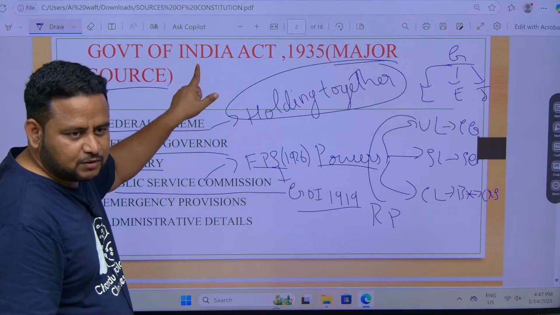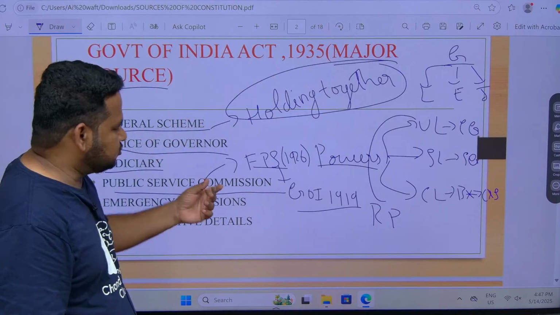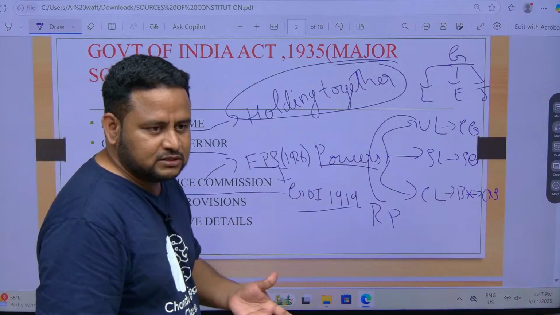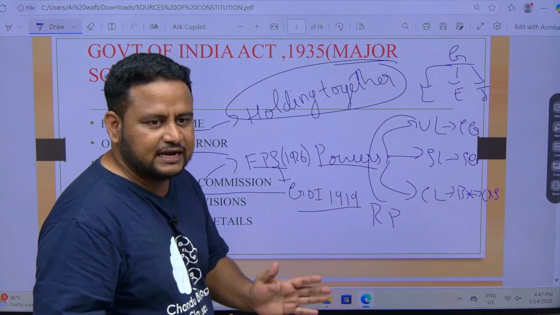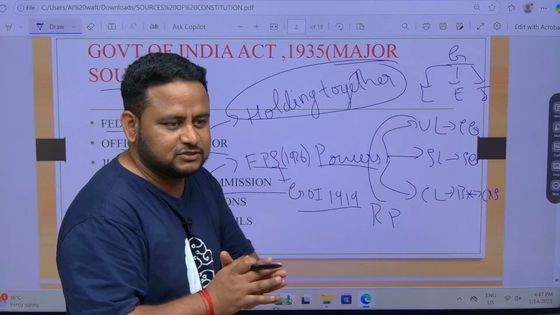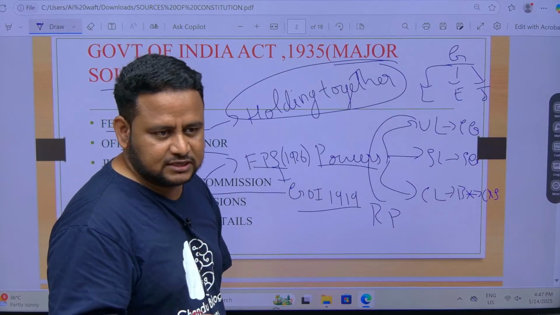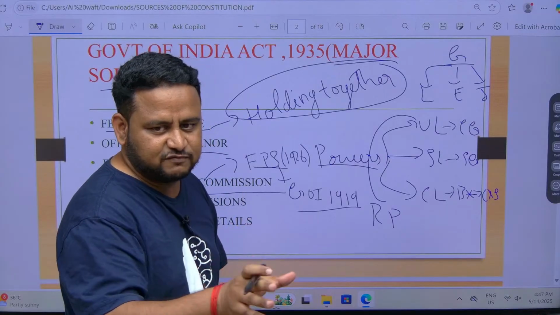It came from what? Government of India Act 1935. So Public Service Commission, actually here in Polity we will study about UPSC, State Public Service Commission, and when two states merge, there can be a Public Service Commission that is called JPSC, that is Joint Public Service Commission. That is, one Public Service Commission can conduct exam for two states.